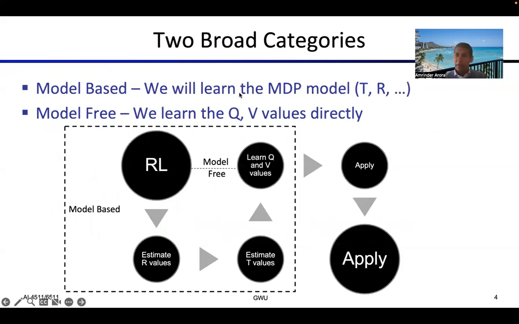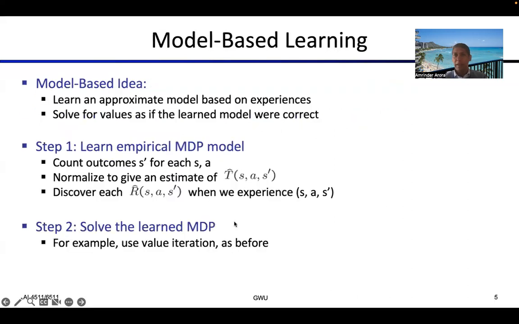So there are two broad categories of reinforcement learning techniques. One is the model-based way, which is just like we said, we will learn the model, T and R, using some sampling, trying to build our estimates. But there's another very attractive technique as well, the model-free way, in which we will learn the state-action values and the values of the states directly. So there's a model-free way and a model-based way. We'll study both the approaches. Let's start with the model-based way.